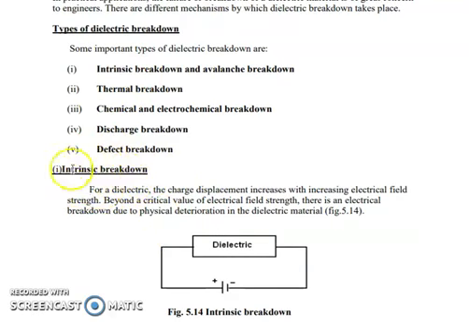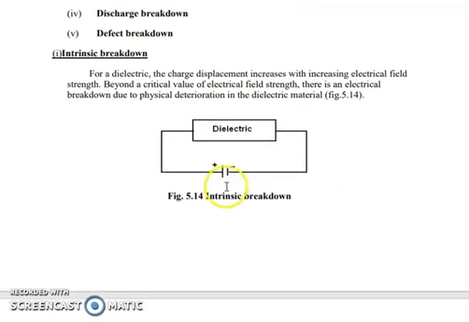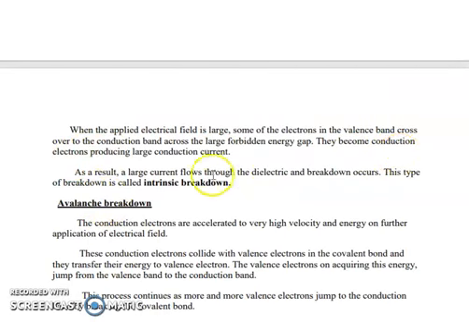As the name implies, when we say intrinsic, it purely depends upon the dielectric material. We take a dielectric material and connect a battery across the parallel plates of a capacitor. We know that an electric field is generated. Suppose this electric field exceeds a critical value, then there is going to be breakdown, meaning a large current will flow through it.